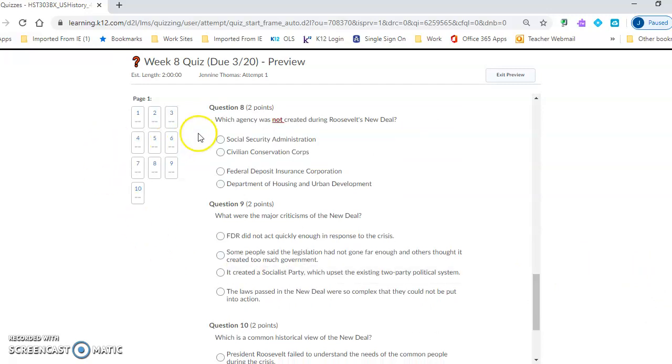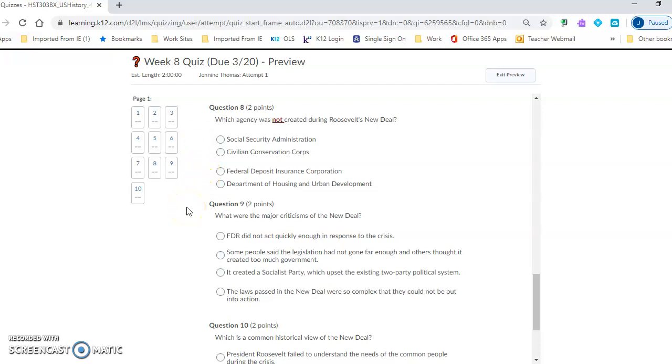Question number 8. Which agency was not created during Roosevelt's New Deal? Social Security Administration, Civilian Conservation Corps, Federal Deposit Insurance Corporation, Department of Housing and Urban Development.